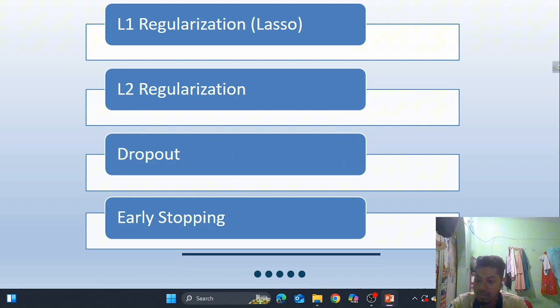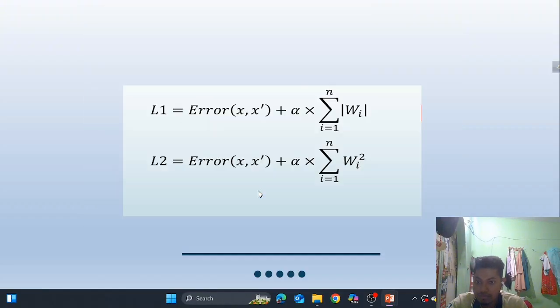There are several types of regularization techniques, among them L1 regularization and L2 regularization. These types are used in traditional machine learning algorithms, while dropout and early stopping are highly used in deep learning techniques. So let's dive deeper into L1 and L2 regularization techniques.